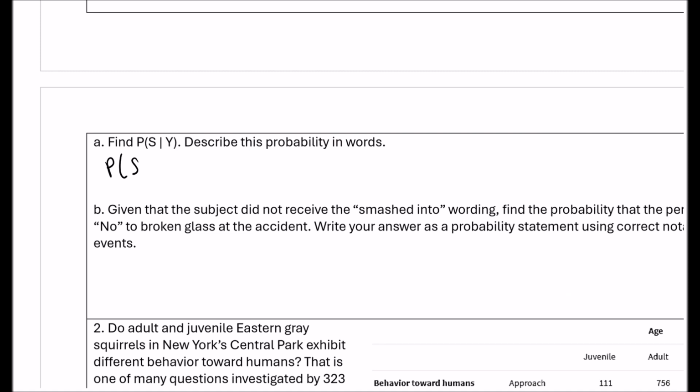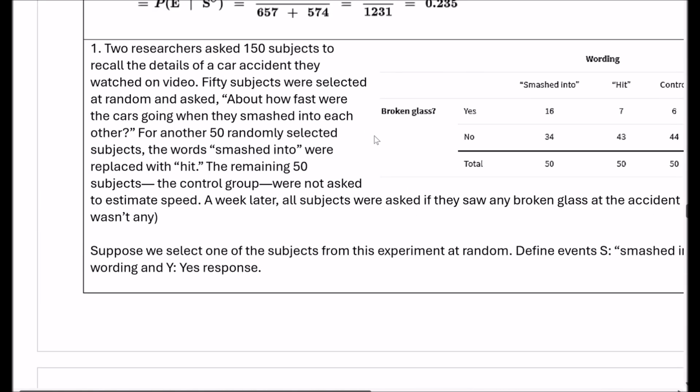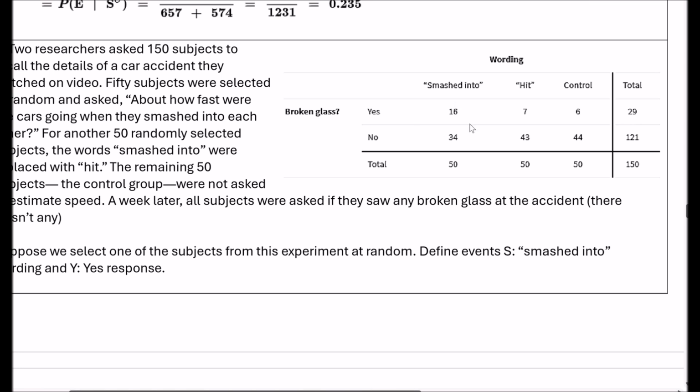So we want the probability of S given Y. To calculate that probability, the formula is the probability of S and Y divided by the probability of the given. So the probability of both divided by the probability of the given. How many people said yes, there was broken glass, and were part of the group where they used the word smashed into?